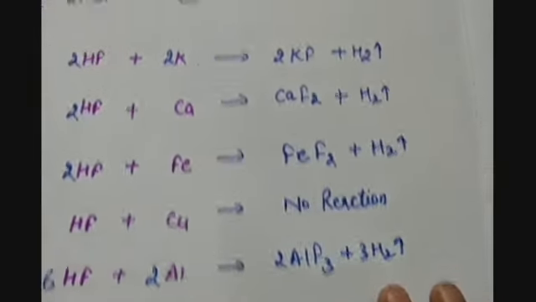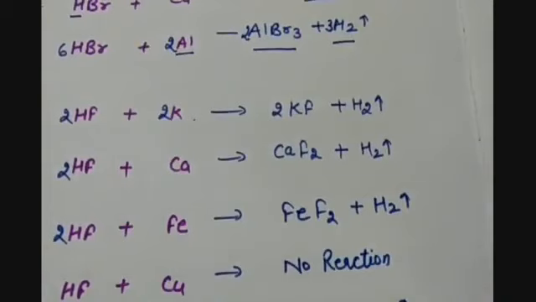So now I hope you have got the concept of this question, that whenever an acid is reacting with a metal, and this acid is specially a non-oxidizing acid, which should be dilute in nature to react with the metal, the hydrogen of the acid will always be displaced from the acid and a metal salt will be formed along with the hydrogen gas evolution.